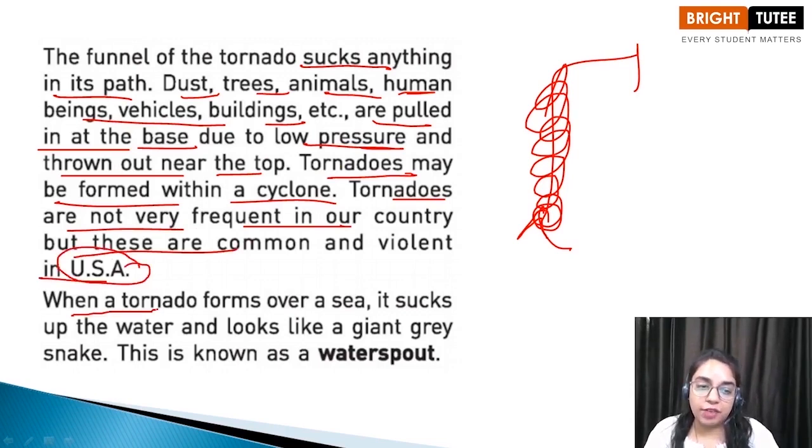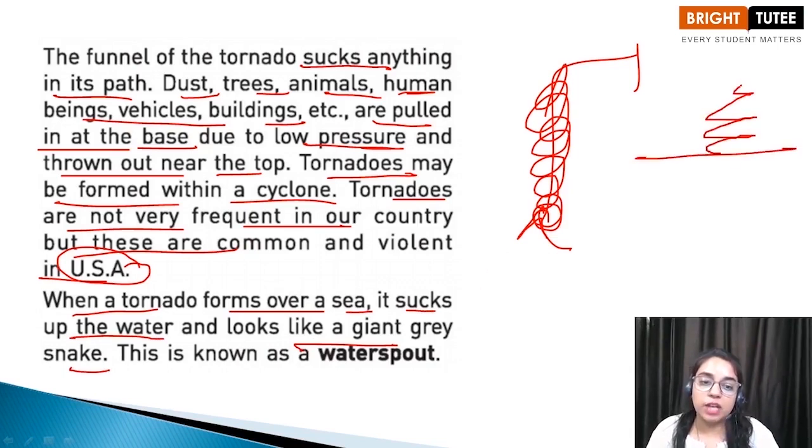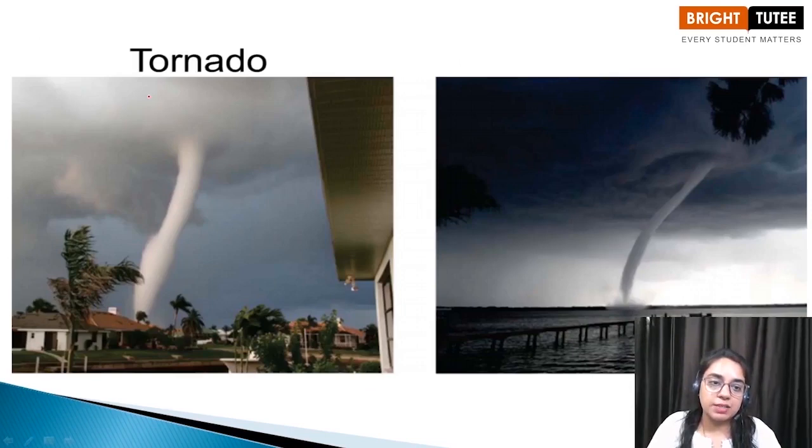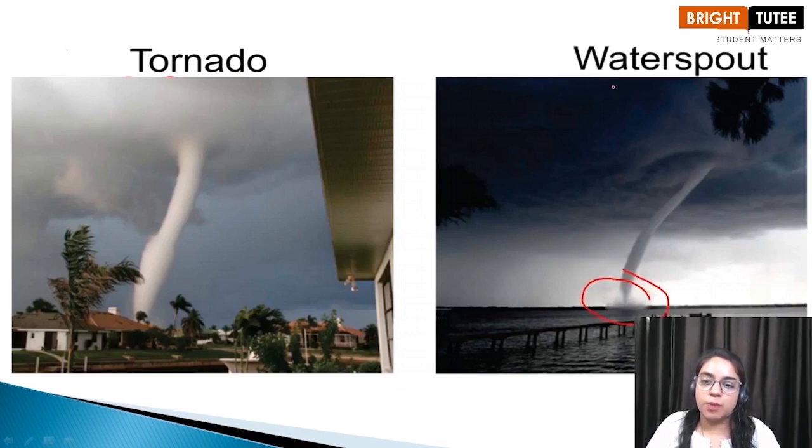When a tornado forms over a sea, it sucks up the water and looks like a giant grey snake. When it occurs over some water body, it will look like a giant water snake, grey in color, and we call this a water sprout. Now I am going to show you two images. One is of a tornado and the other one is of a water sprout. This first image represents your tornado, and this second image, which is greyish in color and is formed over the water body, we call a water sprout.